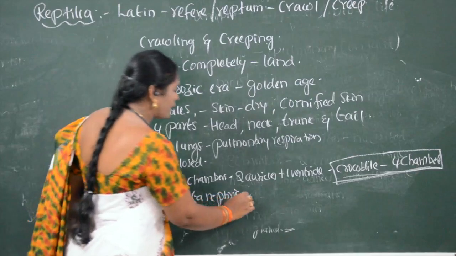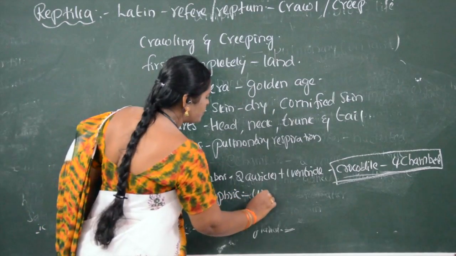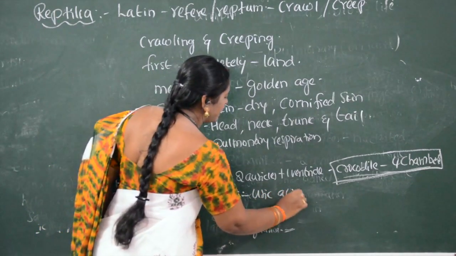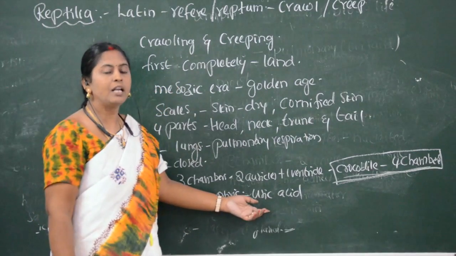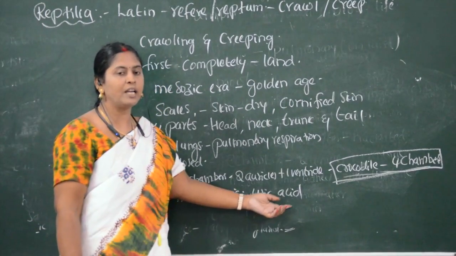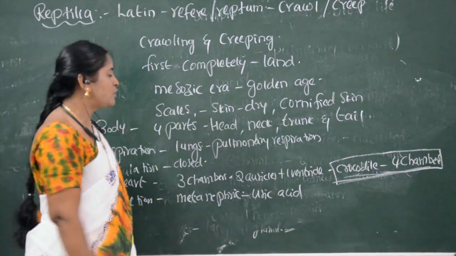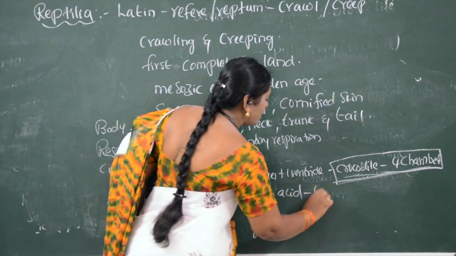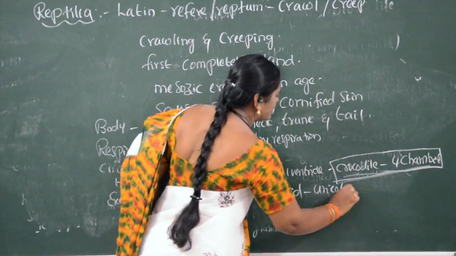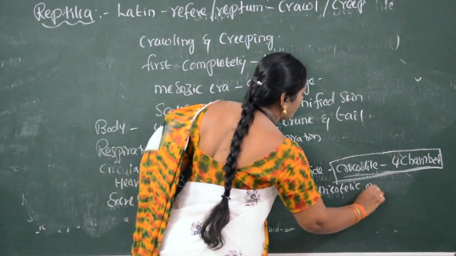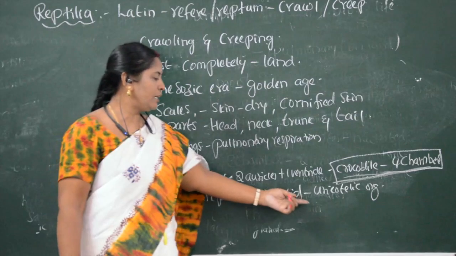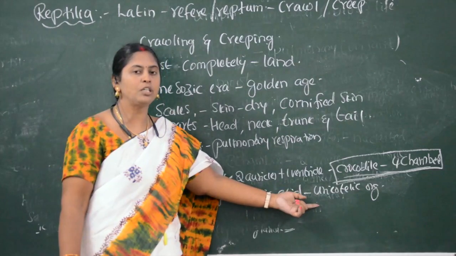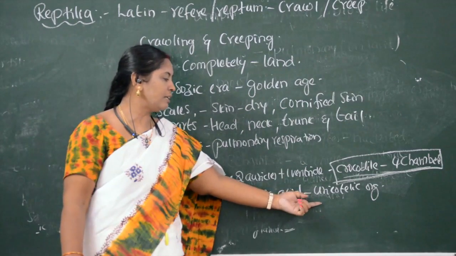These organisms give out uric acid, the nitrogenous waste material which comes out of the kidneys. So these organisms are called uricotelic organisms. Uricotelic organisms are those which give out uric acid as excretory waste.